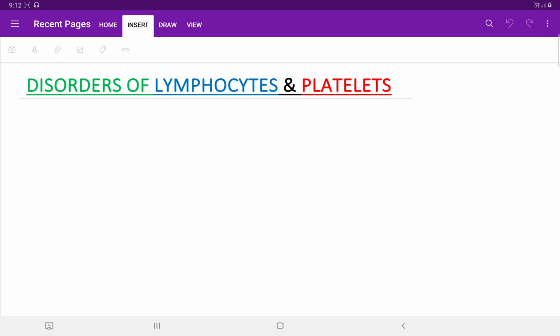So now let us first see what are the various disorders that are to be covered under the lymphocytes and platelets. We shall be starting with the lymphocytes.